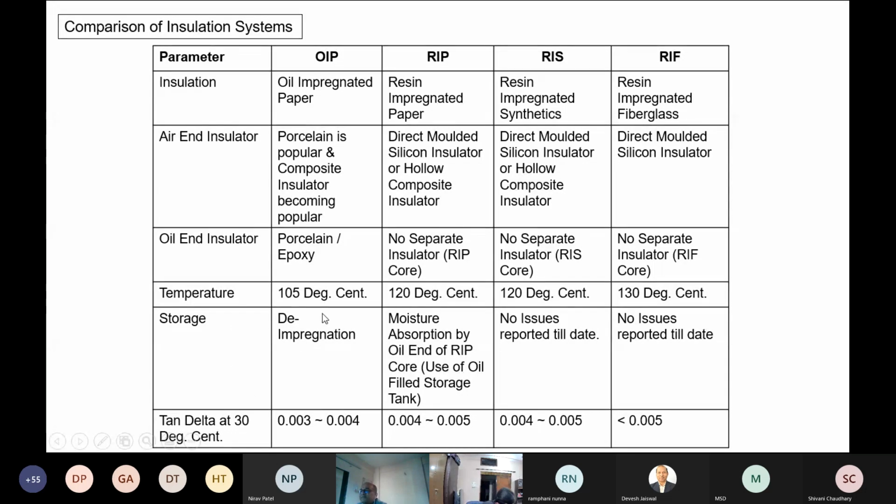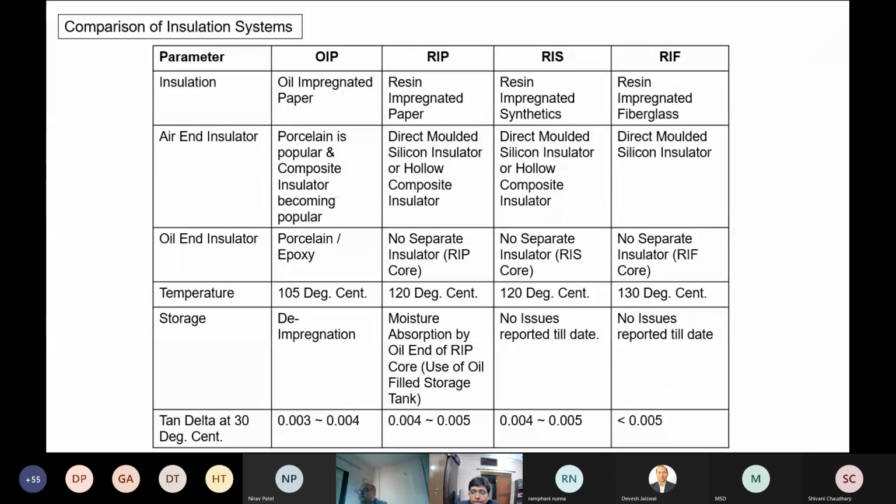The issues faced in storage: typically in case of OIP, if not stored rightly, it can cause de-impregnation. That is, the oil which is impregnated in the paper can leave some portion of the paper without oil, if not stored right. In RIP, the issue reported is moisture absorption by the oil end of the RIP core.